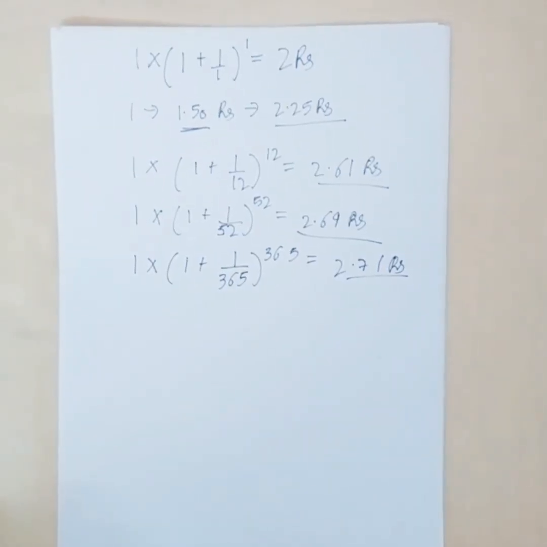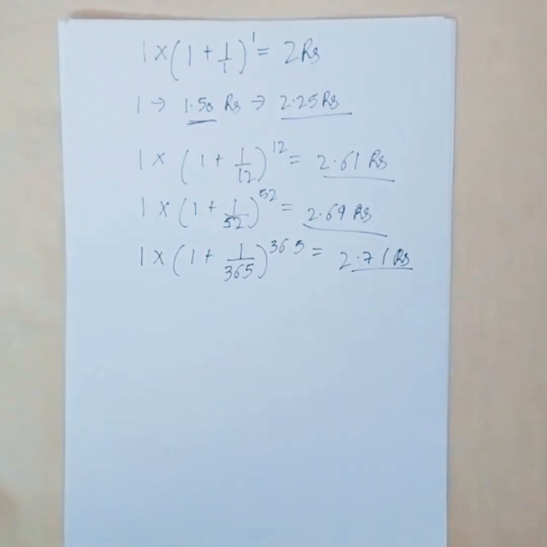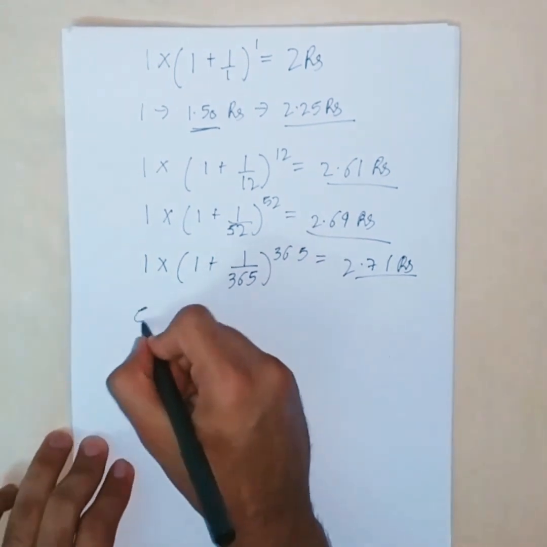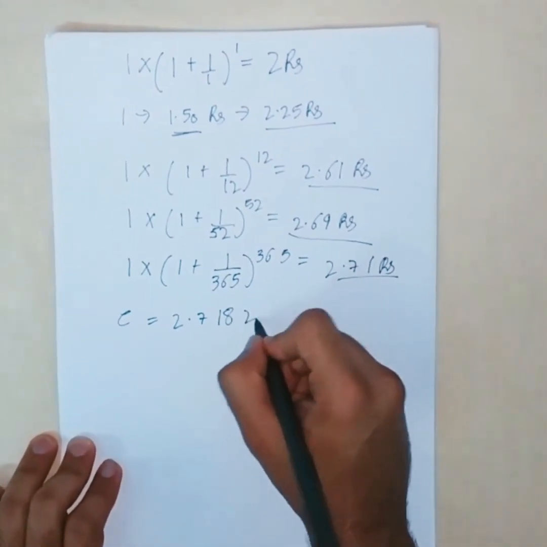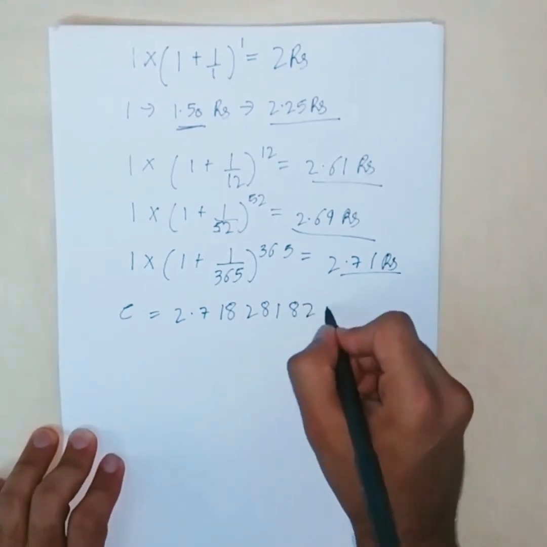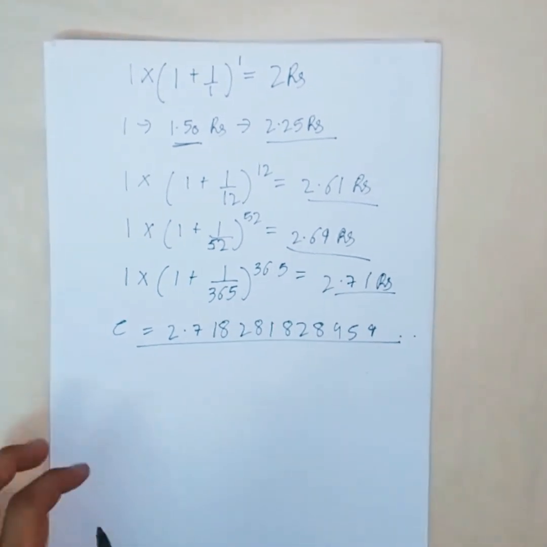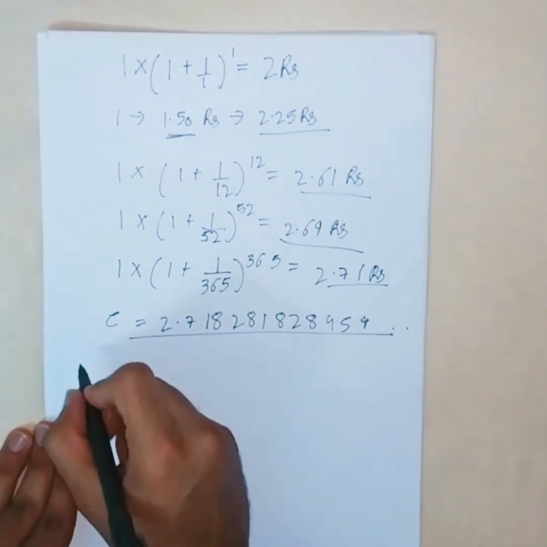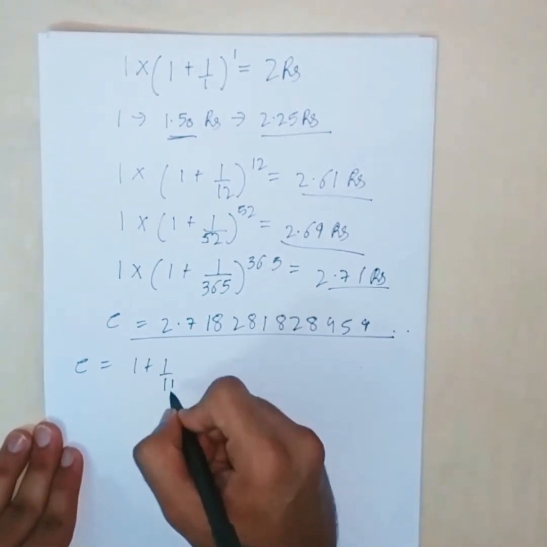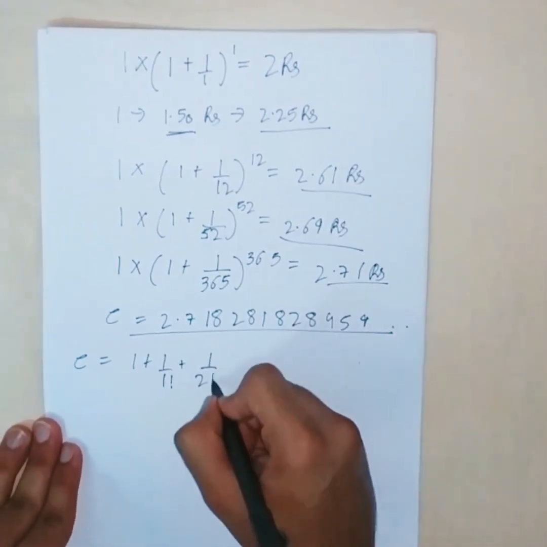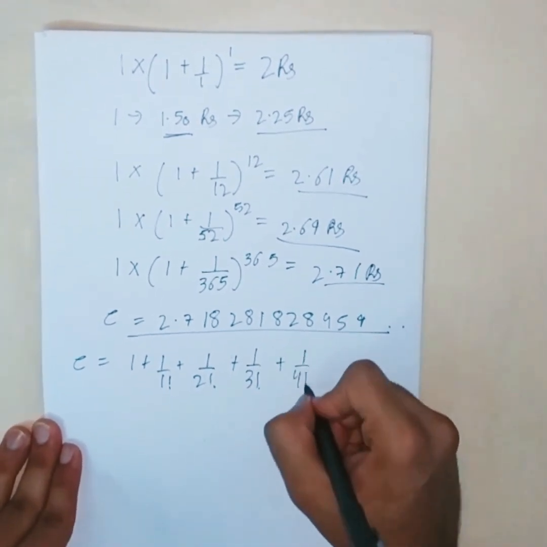In this way, if we do it for every minute, every second and continuously, then we will get the number e, which is 2.71828182845 and so on. This is the number e, and there is another formula by which we can calculate the value of e, which is 1 plus 1 upon 1 factorial plus 1 upon 2 factorial plus 1 upon 3 factorial plus 1 upon 4 factorial and so on.